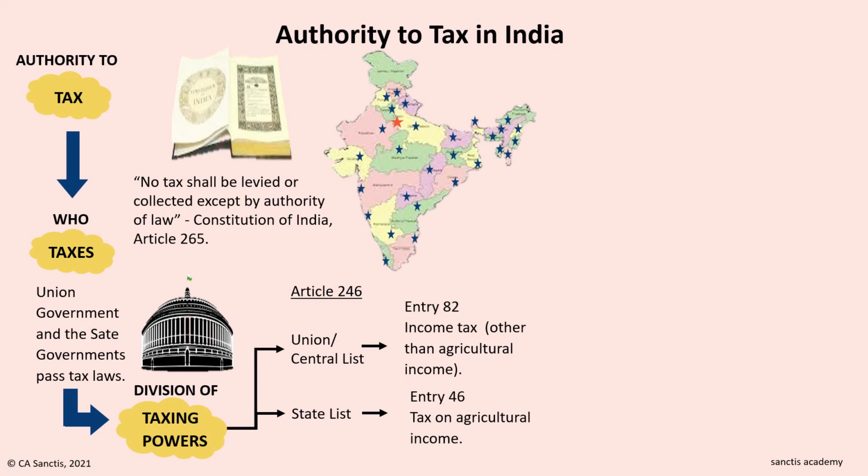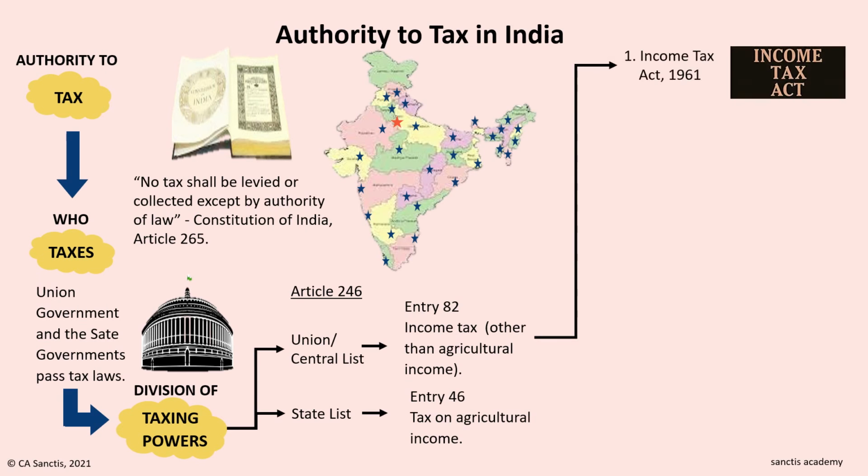So, now once we know who has the power to levy income tax, let's learn how they go about levying this tax. What are the components to levy this tax? As we have seen, the union government passes tax laws to levy tax. And the first component of income tax in India is the Income Tax Act 1961.